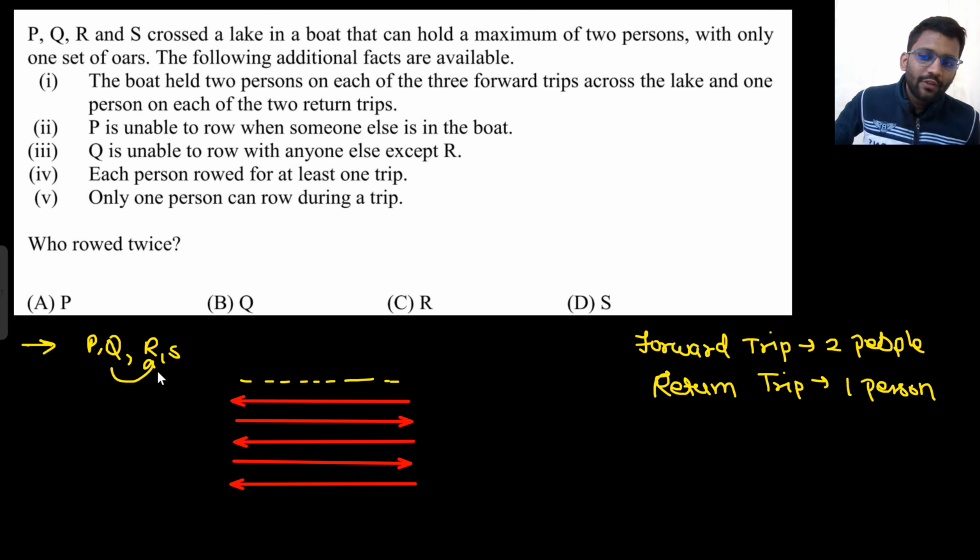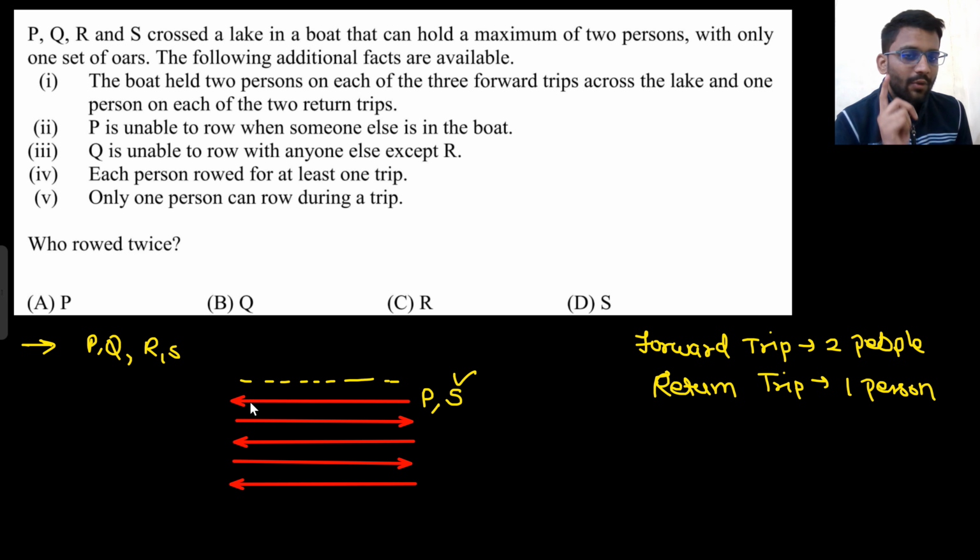So Q will only go with R. So let's assume first we are starting with P and S. P and S will get into the boat, and S is rowing the boat. So here they have reached. Now P can row the boat only when he is alone. So S will stay here. S has crossed the lake now.